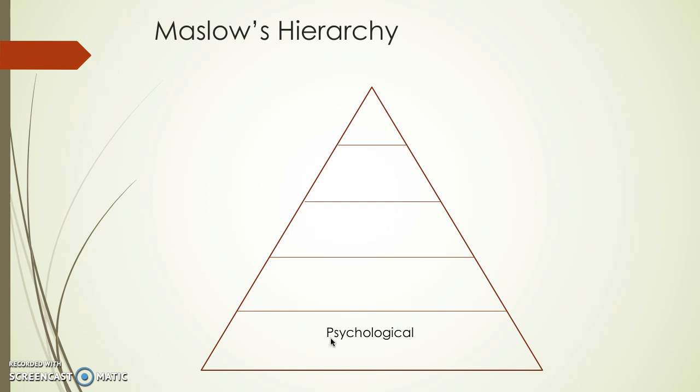According to his hierarchy, our most basic need is our physiological need. It includes things like food, water, sleep, and breathing. These are the essential needs to survive. Applying this to social media, our physiological needs will be those things that we need in order to access social media sites, like a computer, smartphone, tablet, internet, and connection to power.